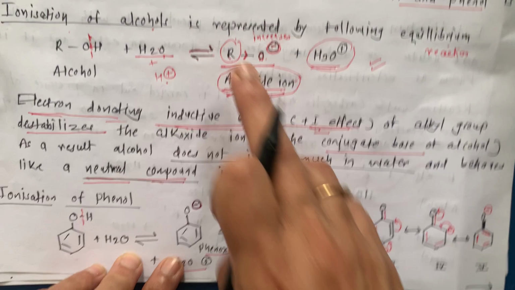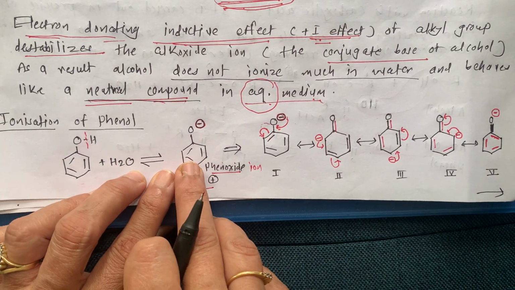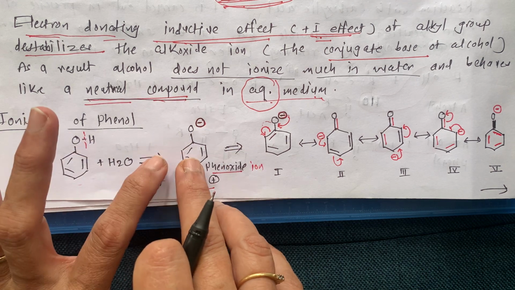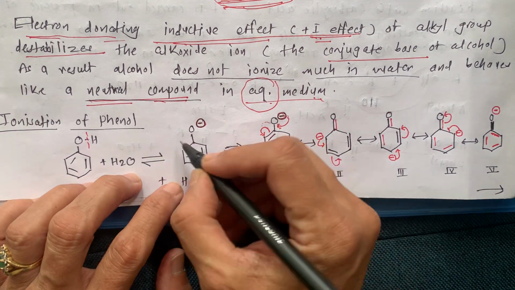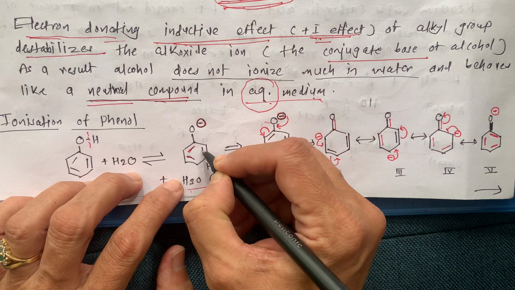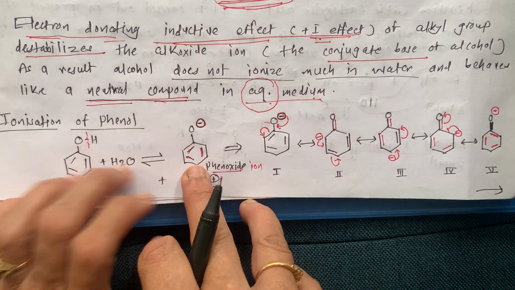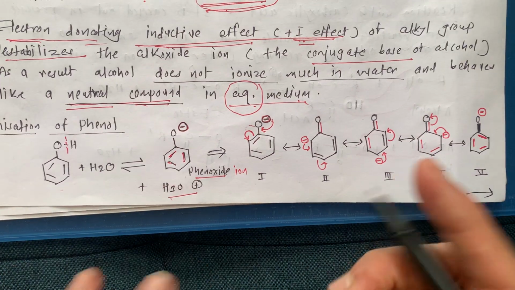Here it is the alkyl group, but here it is the benzene ring, which is highly electron rich. Why is this so? Because this is a conjugated system of alternate double bonds. So what happened?